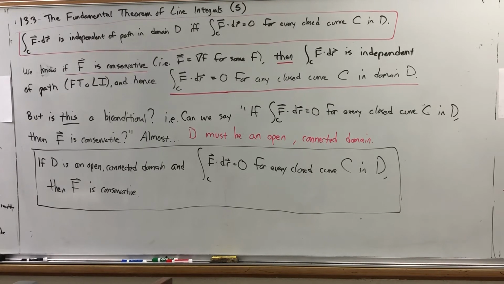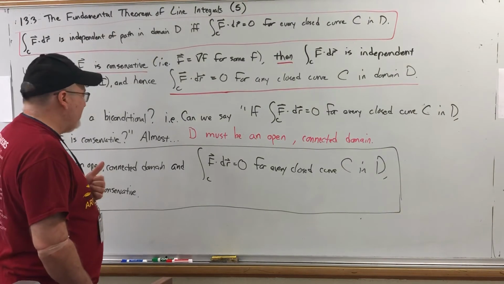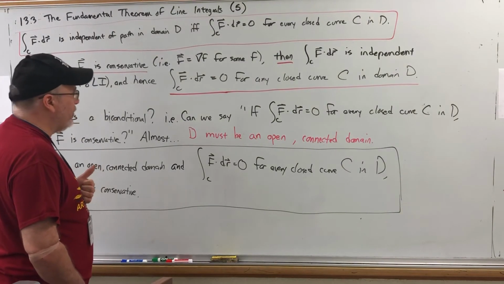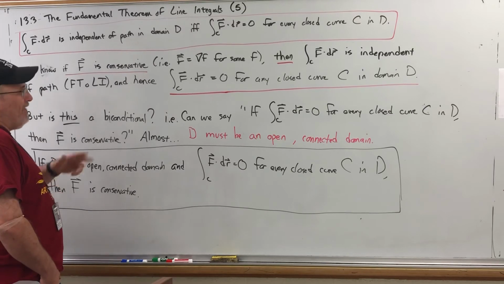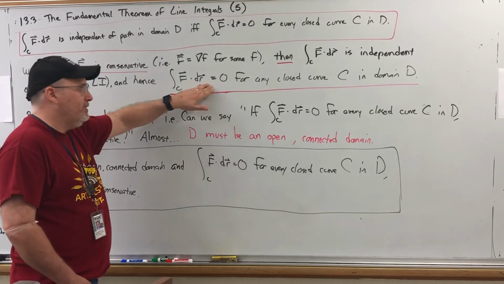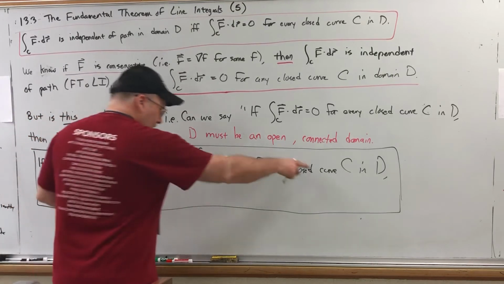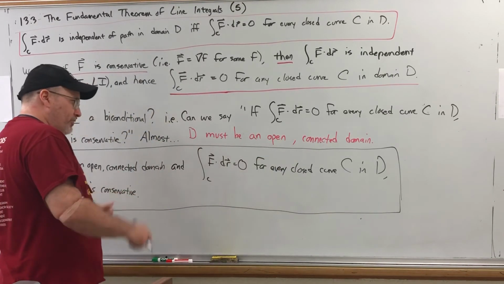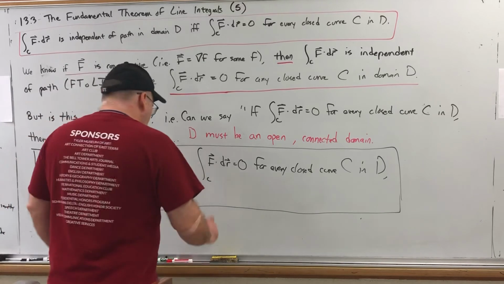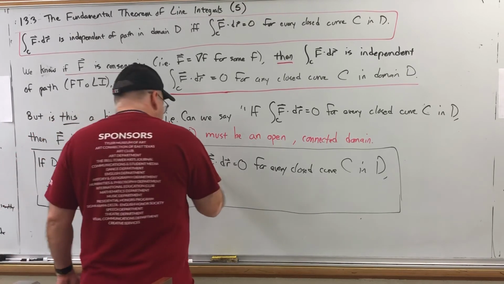Continuous on an open connected region D. If the line integral is independent of path, oh my apologies, they actually state the theorem in terms of path independence, but recall from the previous video that path independence was equivalent to this. So anywhere we say the integral over a closed curve is equal to 0, we can say path independent.